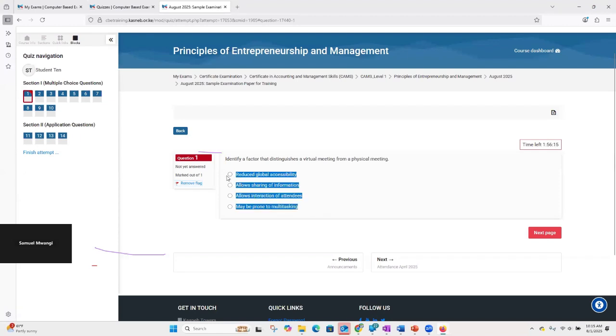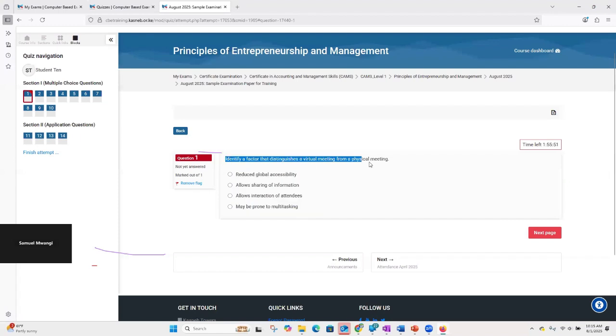Then I have a list of possible answers provided. This is just a sample question that you may find in your exam, depending on the format and structure of your exam. I'm not saying that all your exams will have MCQs, but it's good that you visit us on the mocks to get familiar with the structure of your questions and the format of the paper.